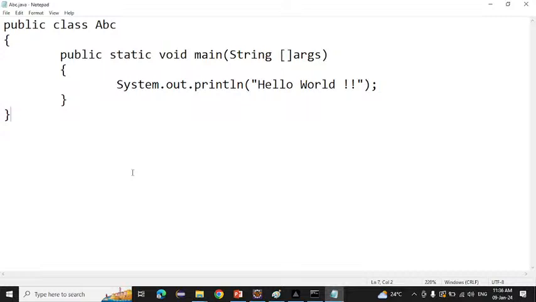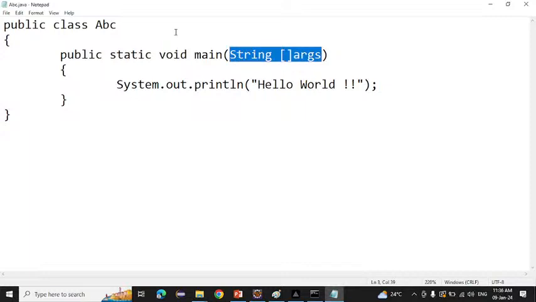Anyone have any doubt? Inside void, we are writing string. Yes, inside Java, we are writing String args. This is the string, this is the array. Array we will see later. This is arguments, because we are not accepting only one thing, we are accepting multiple things. That's why we are writing string and the arguments here.